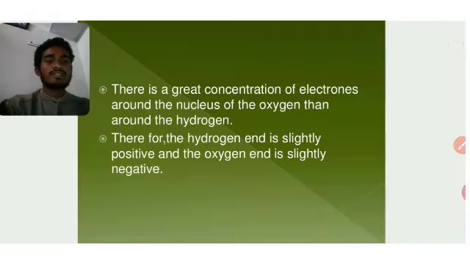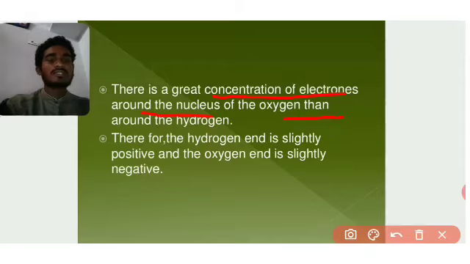Okay, there is a great concentration of electrons around the oxygen nucleus, more than around the hydrogen. So here there is a great concentration of electrons between the hydrogen and oxygen. Oxygen has more electronegativity, so the concentration of electrons around the nucleus of the oxygen is greater than around the hydrogen.